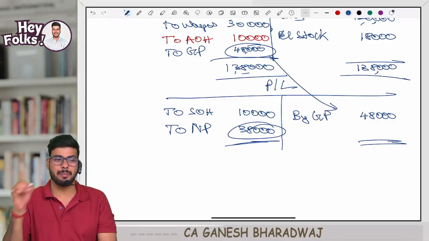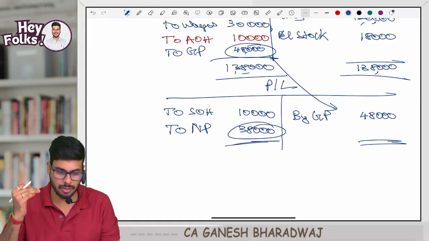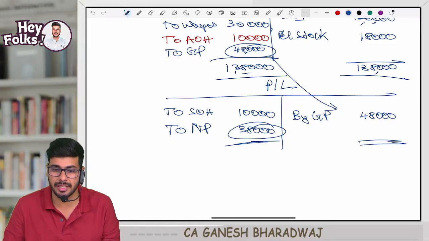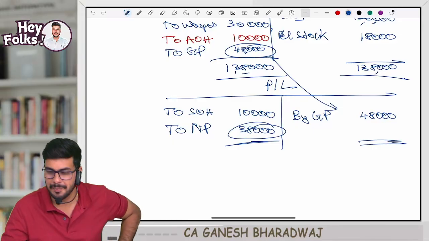Generally take a pencil and put a circle. That's good accounting hygiene, a good way of presenting it. Clear with this? If you take a pen and do it, they will think that you have made a mistake and corrected it in the exam. So take a pencil and do it. Okay, clear with this?